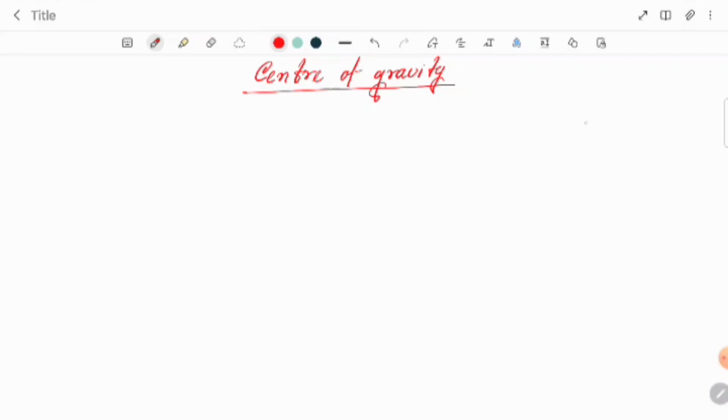Let's see first. Suppose we are taking a body. A whole body should consist of so many small particles. Each particle has a weight, right? Suppose one particle, two, three, four, five, six, seven, eight, nine, like this.